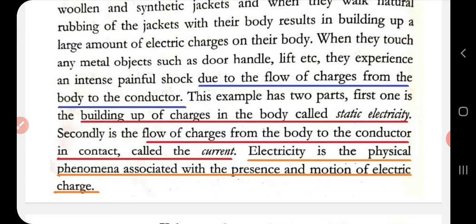The other part is that when they touch a metal object or a conductor, the charges accumulated in their body flow from their body to that metal object or conductor. That is the second part, the flow of charges from body to the conductor in contact, and that is called current. So electricity is a physical phenomenon associated with the presence and motion of electric charge. First there is building up of charge in the body, that is static electricity. The other is the flow of charge from body to the conductor in contact, that is current. Here you have come across two terms, static electricity and current.